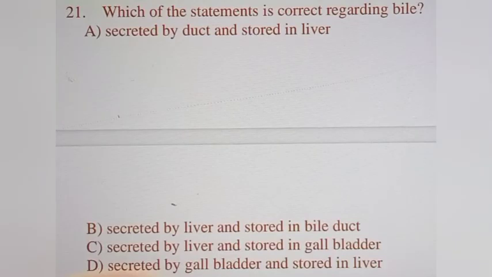In the 21st question, which of the following is correct regarding bile? A option, secreted by duct and stored in liver. B, secreted by liver and stored in bile duct. C option, secreted by liver and stored in gallbladder, and D, secreted in gallbladder and stored in liver. Here you need to know that bile is secreted by the liver and stored in the gallbladder, that is correct. Hence the C option is the correct option. So secreted by liver and stored in gallbladder.